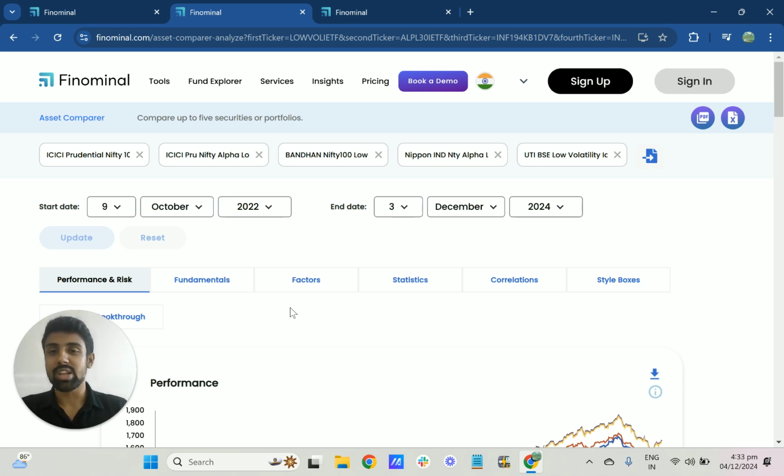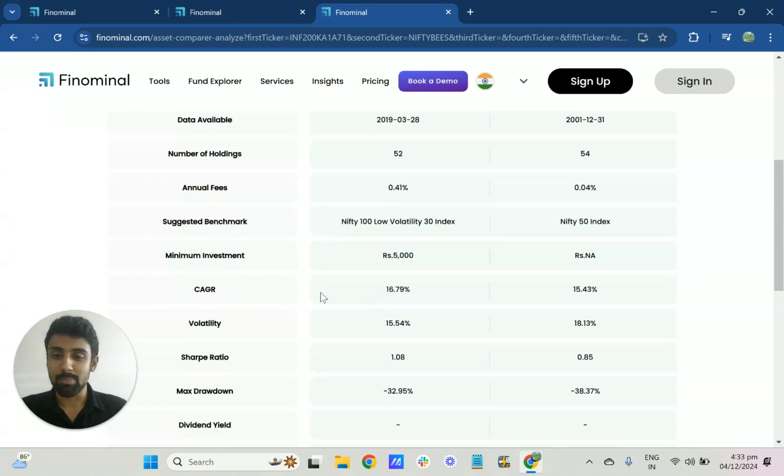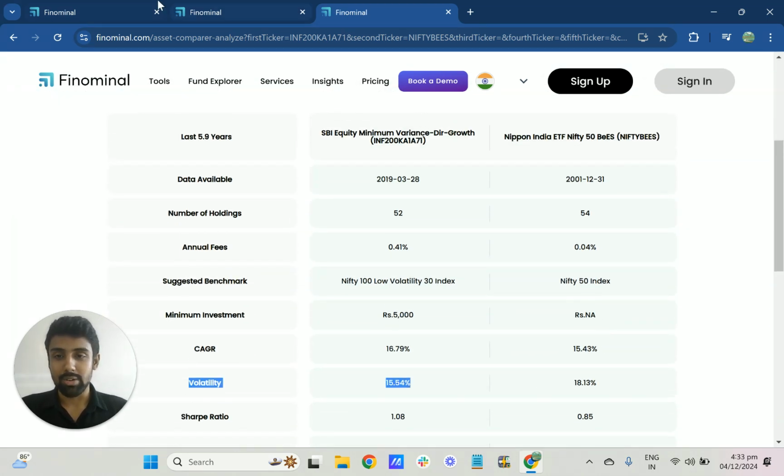You can see that they pretty much overlap in terms of stocks, but the portfolio volatility here was completely lower than the Nifty 50.